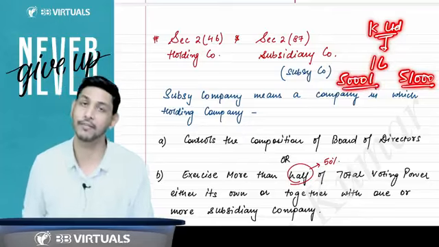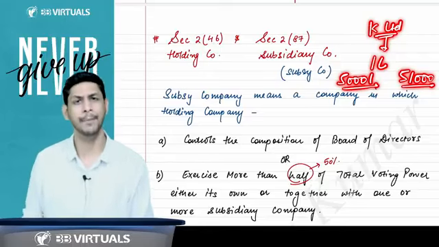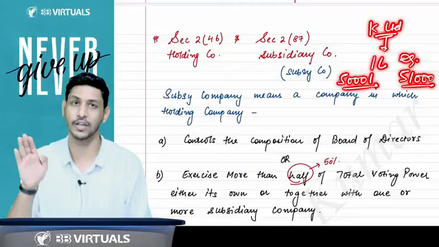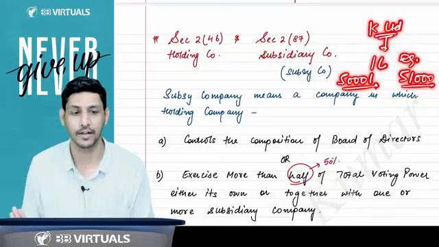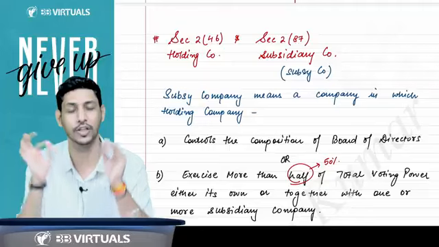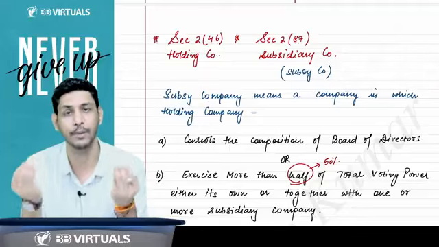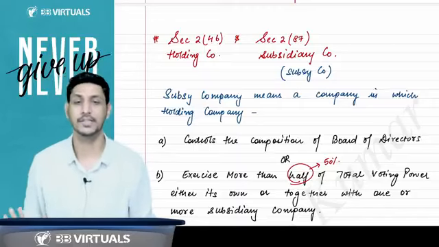If I am having more than 50% shares, I am having more than 50% voting power. I am presuming that these are equity shares and one share equals one vote. So remove this thing from your mind that it is 51%. It's more than 50, which means 50.01%, 50.001%, anything more than 50%.